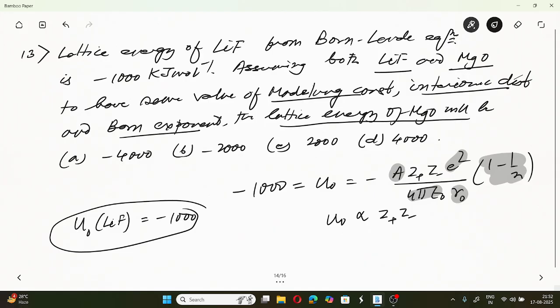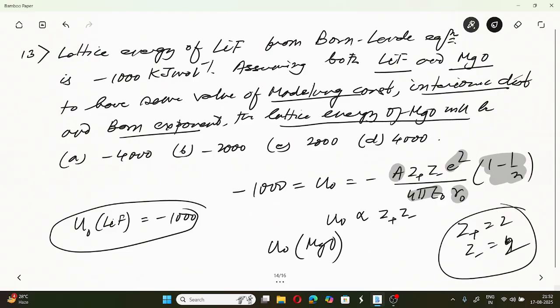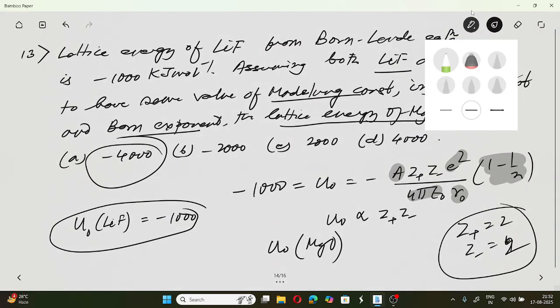For magnesium oxide, you know that z plus equals z minus equals 2, so it will become 4 times that of lithium fluoride. So it will become minus 4000. So this is the answer.